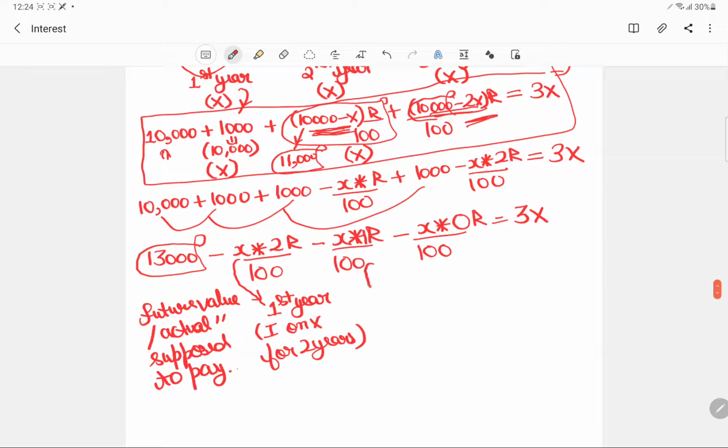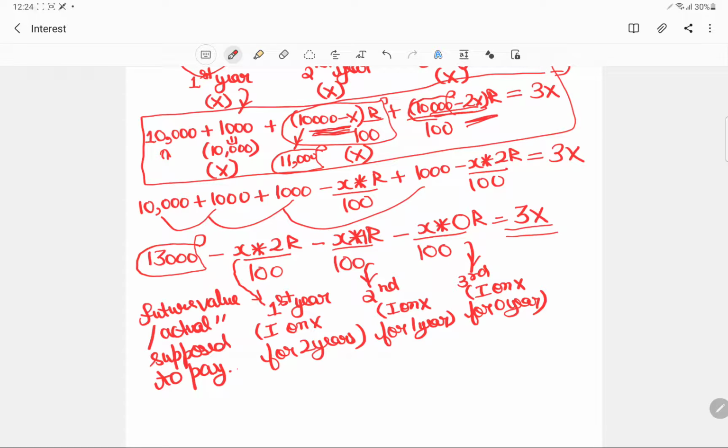Since after the second year we also paid an amount x, we saved an interest on this x for 1 year. Then we paid the final installment at the end of the third year, so we save interest on x for 0 years because it was paid at last. And this is what the final installment is.